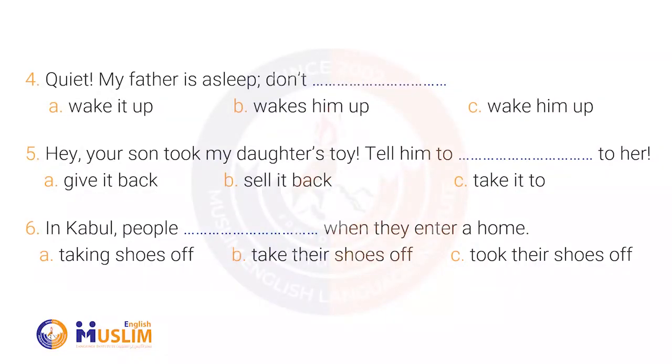Number 4. Quiet. My father is asleep. Don't wake him up. 5. Hey. Your son took my daughter's toy. Tell him to give it back to her. And the last one, in Kabul, people take their shoes off when they enter a home.